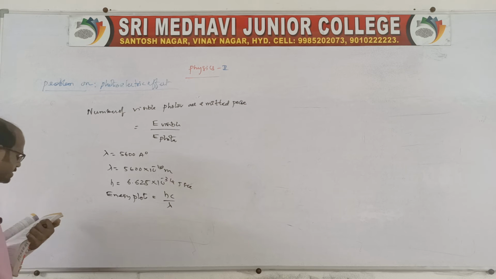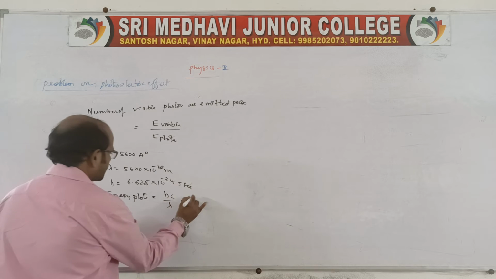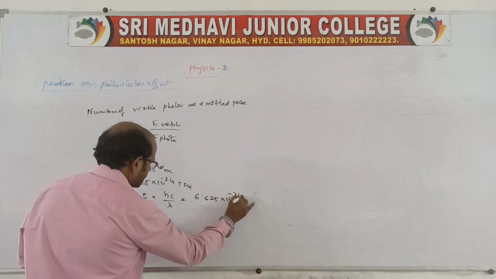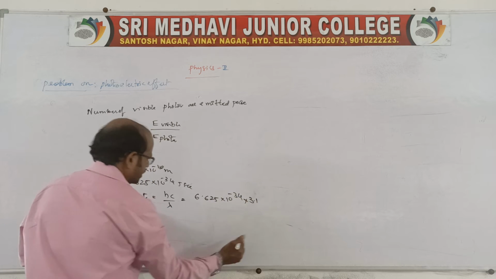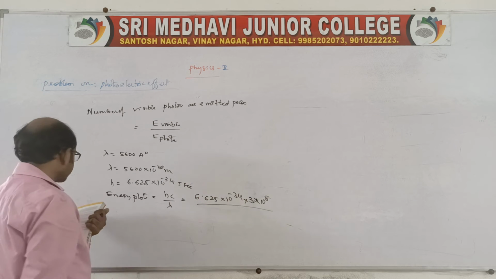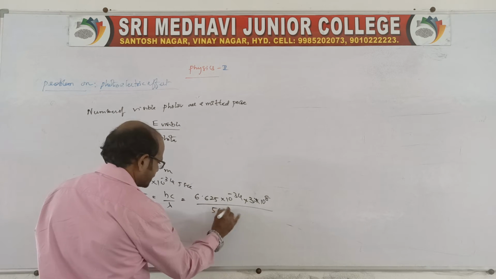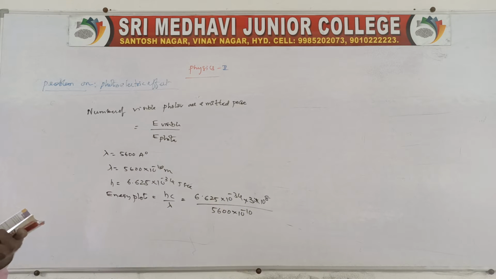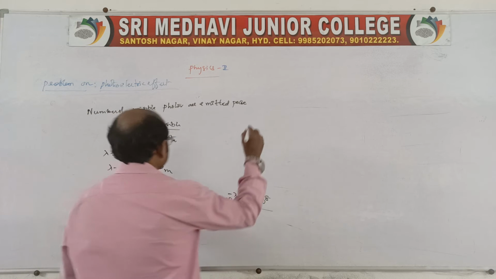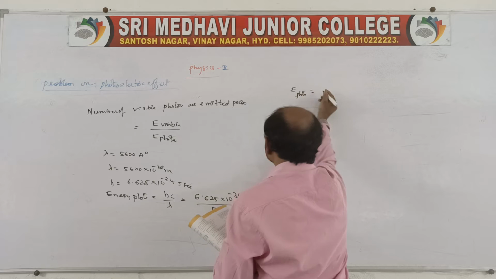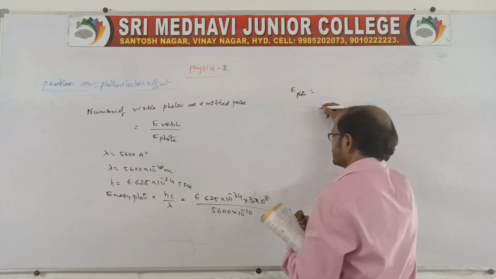So hc by lambda is 6.625 into 10 power minus 34, velocity of light is 3 into 10 power 8, divided by lambda, 5600 into 10 power minus 10. This is the photon energy we are calculating.